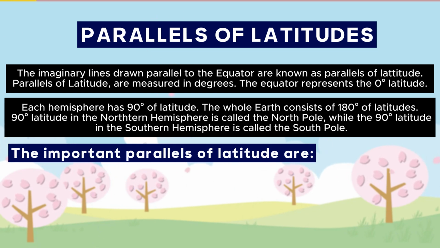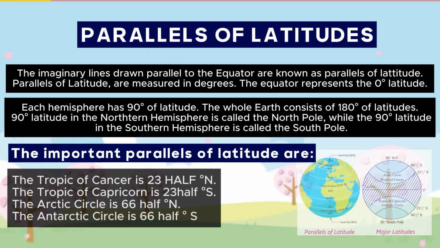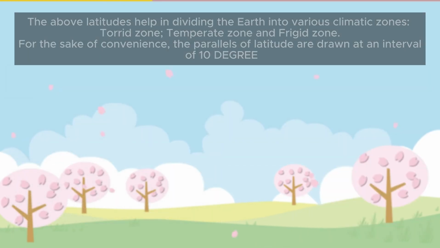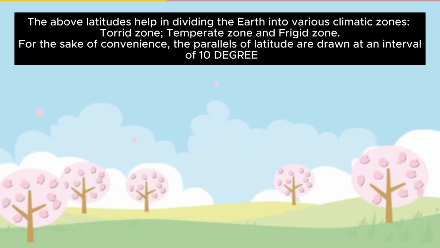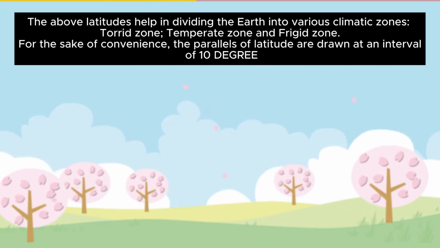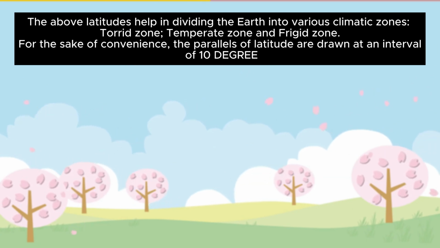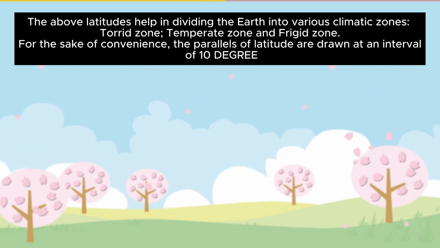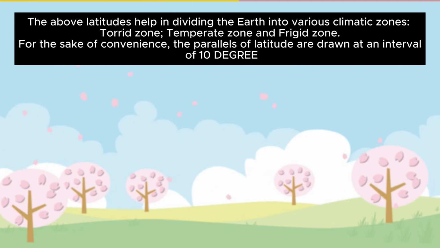The important parallels of latitude are: the Tropic of Cancer is 23½ degrees N. The Tropic of Capricorn is 23½ degrees S. The Arctic Circle is 66½ degrees N. The Antarctic Circle is 66½ degrees S. The above latitudes help in dividing the Earth into various climatic zones: torrid zone, temperate zone, and frigid zone. For the sake of convenience, the parallels of latitude are drawn at an interval of 10 degrees.